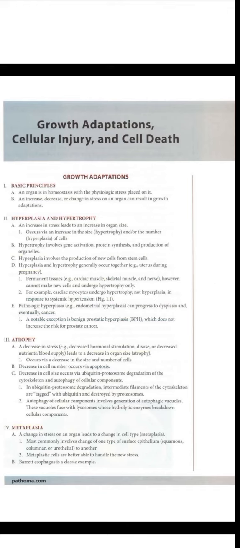Number 4. Metaplasia. A change in stress on an organ leads to a change in cell type. Most commonly involves change of one type of surface epithelium, squamous, columnar, or urothelial, to another. Metaplastic cells are better able to handle the new stress. Barrett esophagus is the classical example.